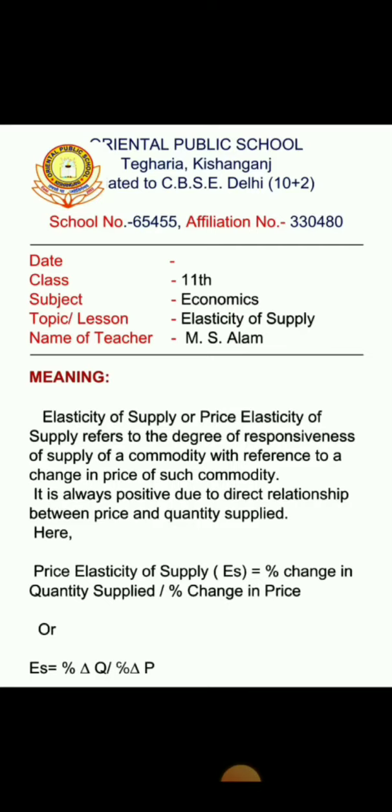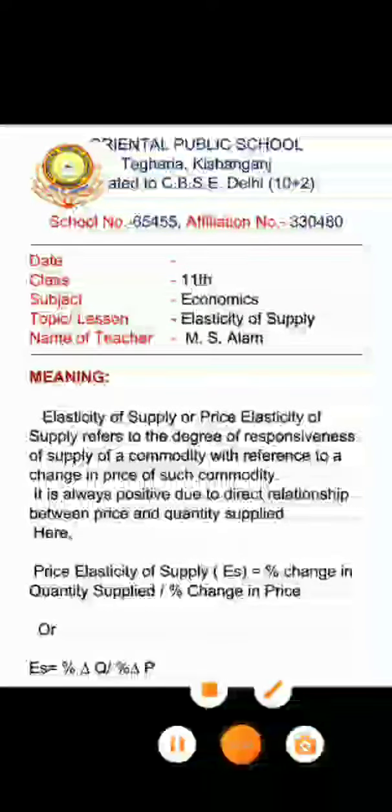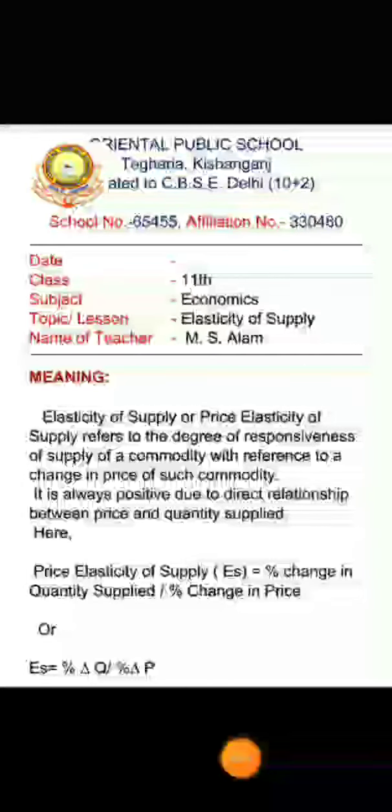So the price of the commodity and the quantity of the commodity have a direct relation. If one increases, the other one will also automatically increase.